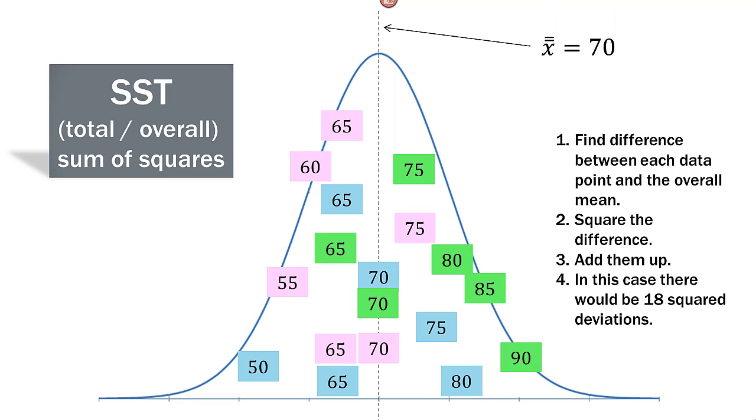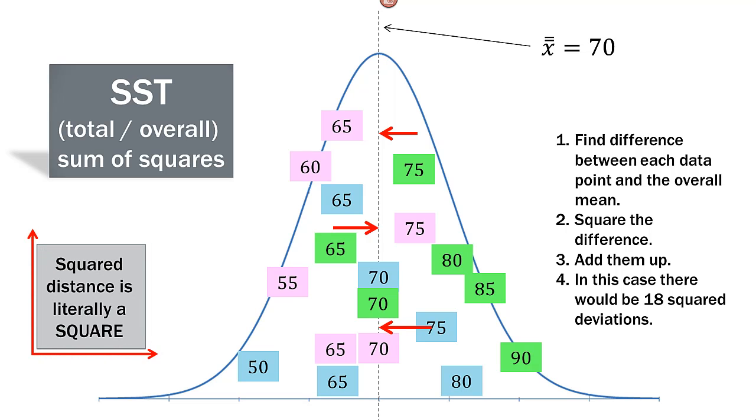So visually it might look something like this. This distribution in the background is our overall mean of 70, and then here we have each of our 18 data points. We find the distance to that mean, and then we literally square each distance. So when we say sum of squares, we actually mean that literally. It is literally the sum of squares, because we're squaring that difference.